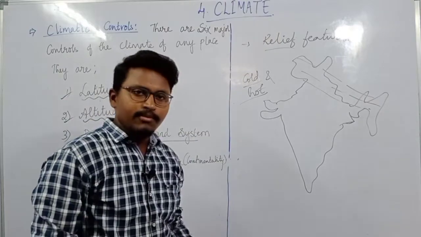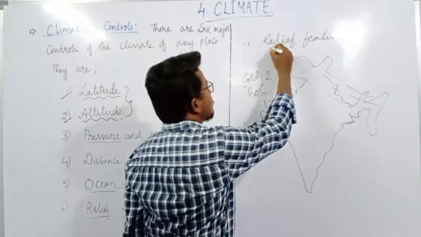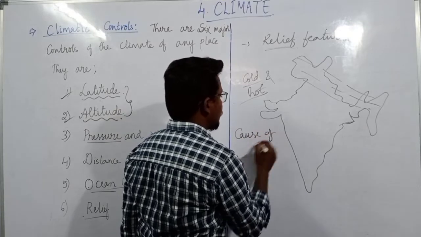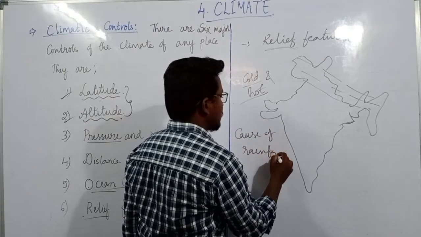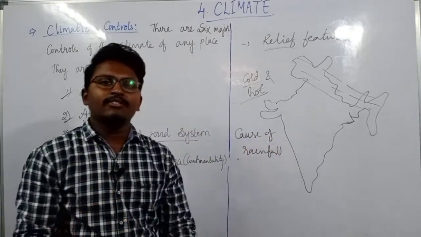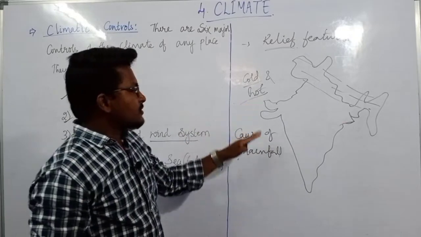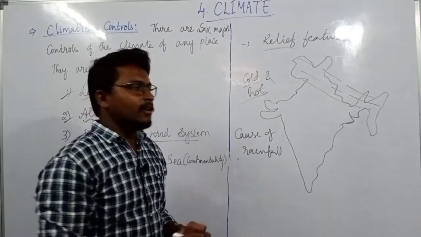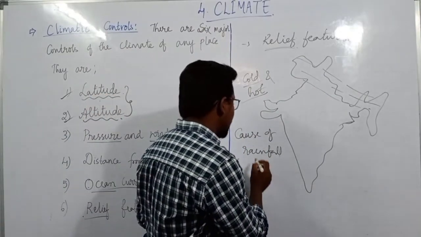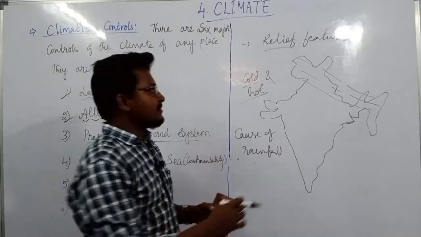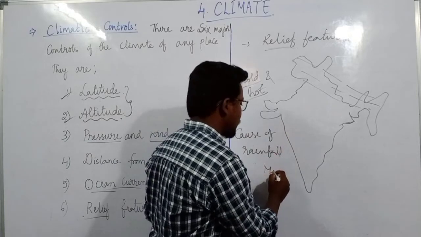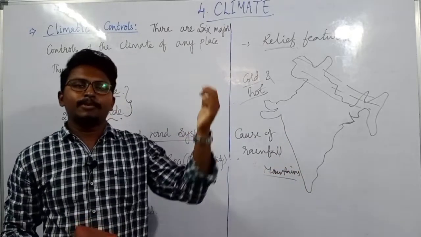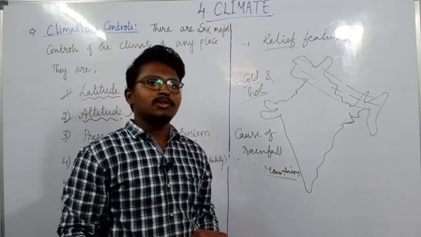At the same time, these relief features also affect rainfall. Sometimes orographic rainfall will occur because of these relief features, or because of the higher mountains. Why? Because those clouds which carry water, when they get in touch with these mountains, start precipitating in the form of rain.